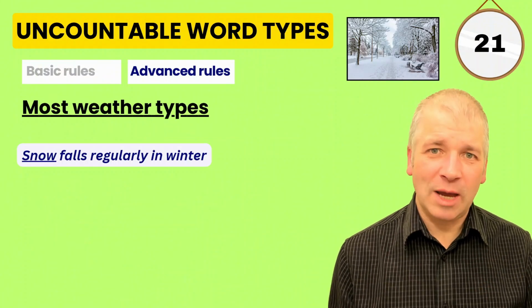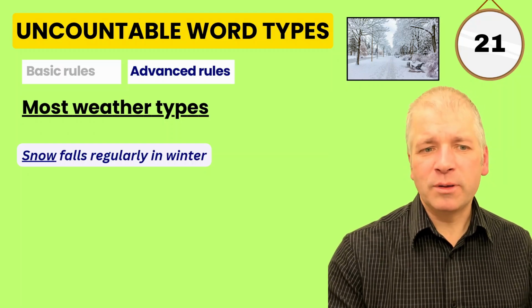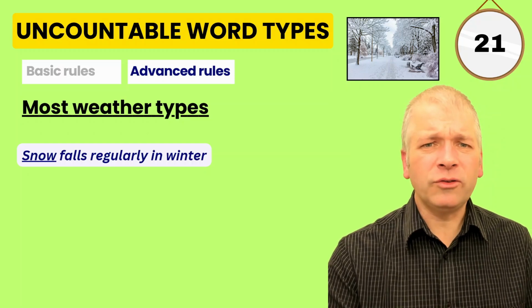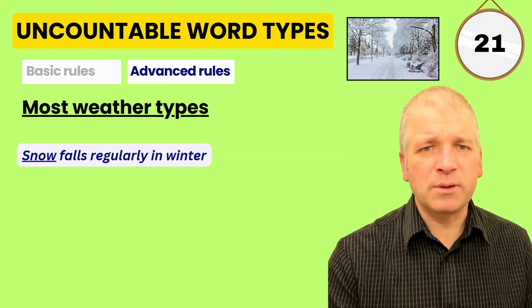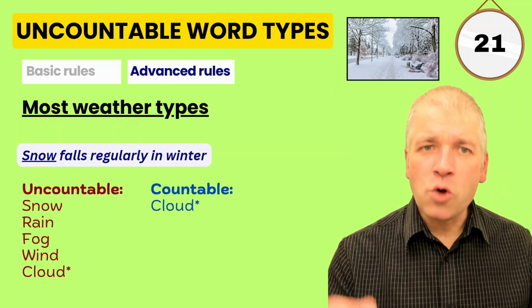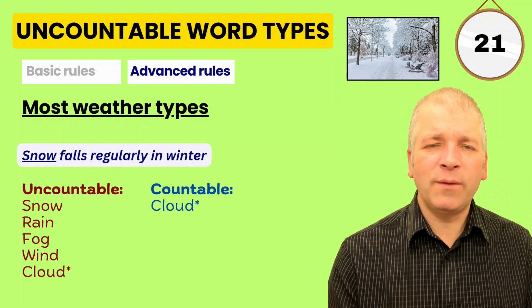Most weather types are uncountable, such as snow. Snow falls regularly in the winter, not 10 snows or 1,000 snows. It's all counted as one. It's just snow. Snow, rain, fog and wind all work in this way.